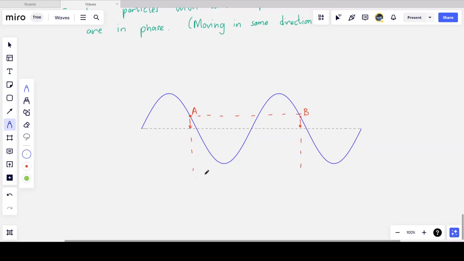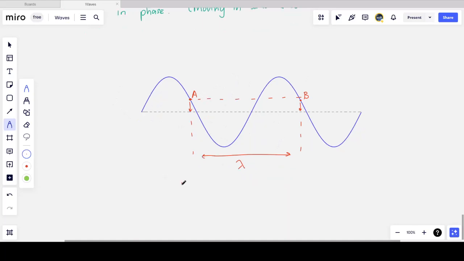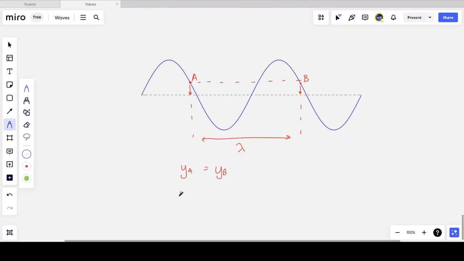So a particle separated by a wavelength from another particle is moving in the same direction with the same displacement. So if this is a graph of displacement versus distance, then YA is equal to YB, and this means that A and B are in phase.